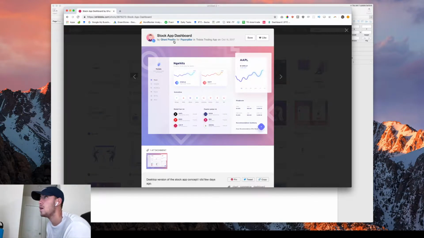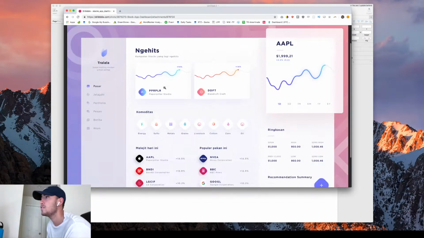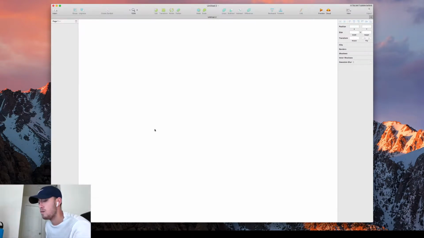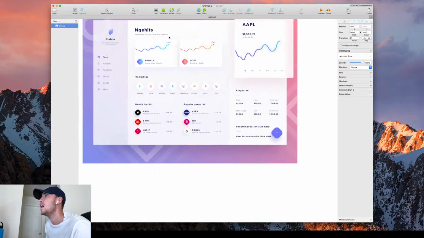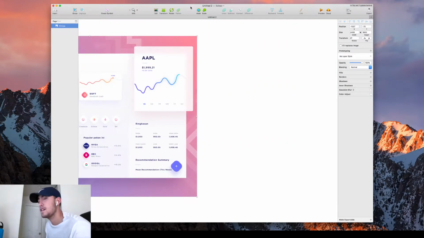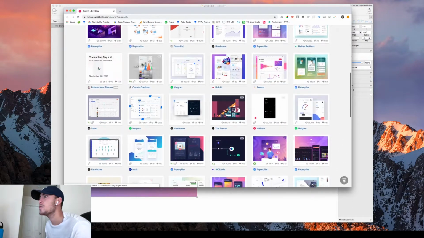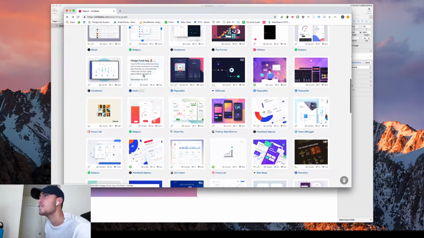So this is one by someone on the Paper Pillar team. Very clean charts. If you actually click in to the design, this is really cool. So I'm just going to copy image. I'll bring this into my Sketch, and we'll do a version of this. We'll go back to Dribbble. I'm just going to get a couple different versions so you can see how these designers are doing each version.